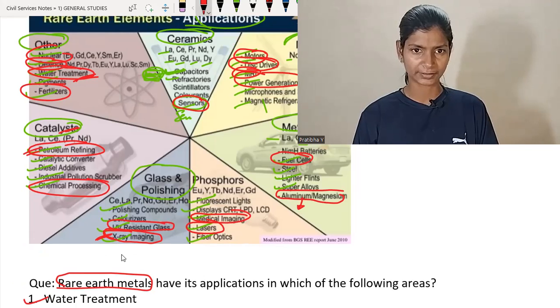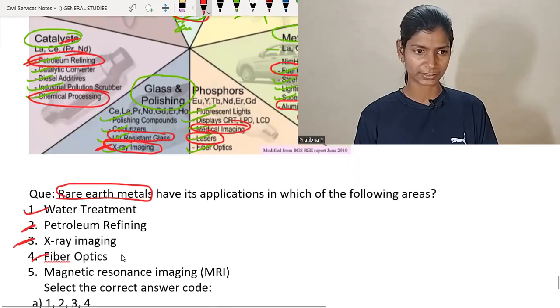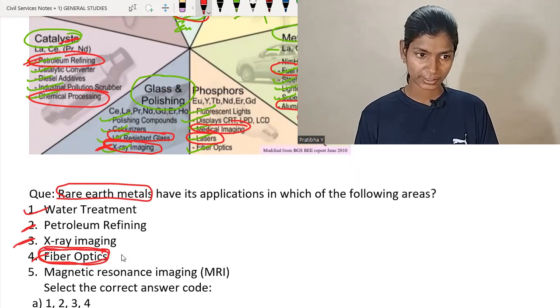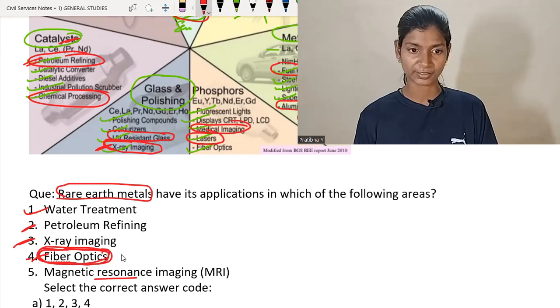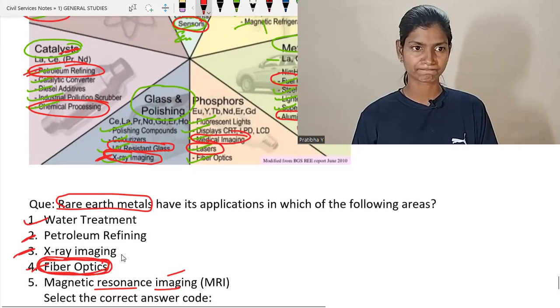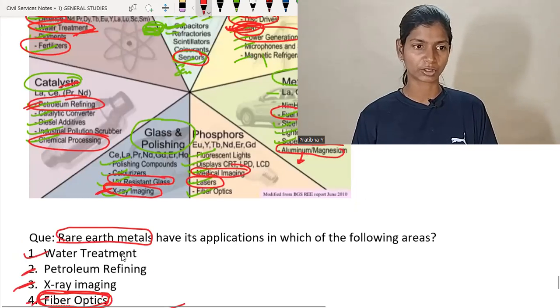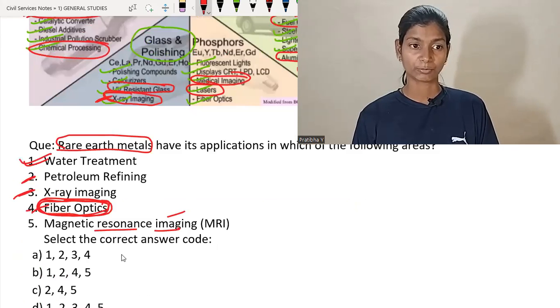I read it. Okay, fiber optics is there, a usage of rare earth elements. Magnetic may not be there, but fiber optics is used. Rare earth metals are very much used in fiber optics. Magnetic resonance imaging, MRI: yes. Where is MRI? Here is MRI. Okay. So all these activities, water treatment, petroleum refinery, are very important.